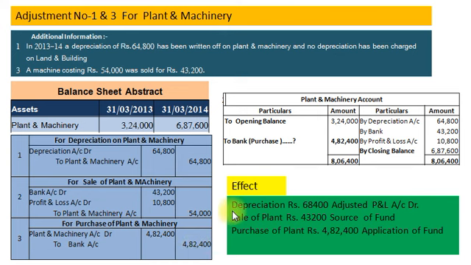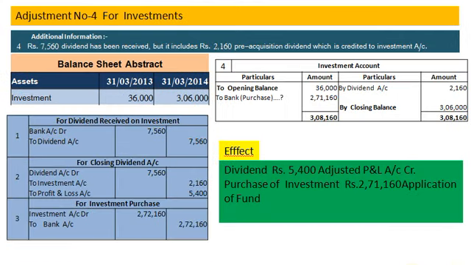And the effects are depreciation rupees 64,800 will be debited to adjusted profit and loss account. Sale of plant rupees 43,200 will be recorded as a source of fund, and purchase of plant rupees 4,82,400 will be recorded as application of fund in fund flow statement.